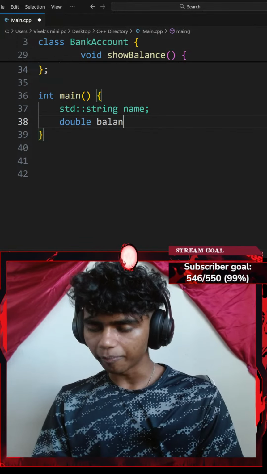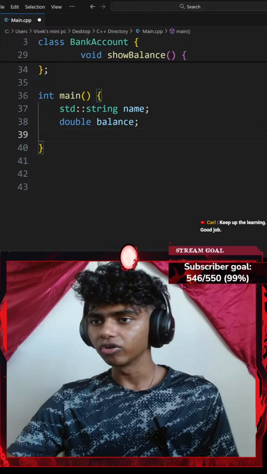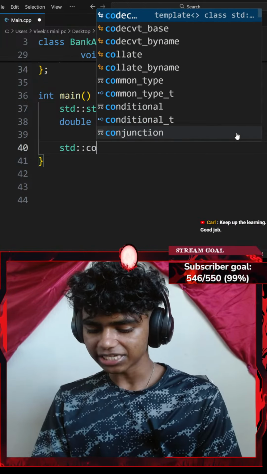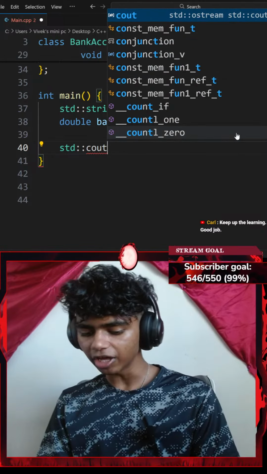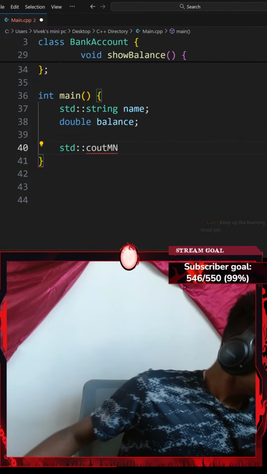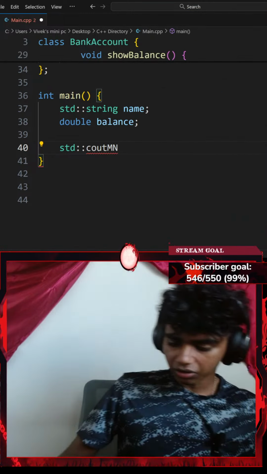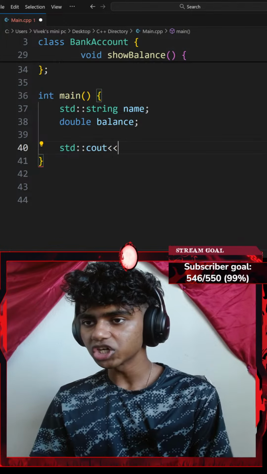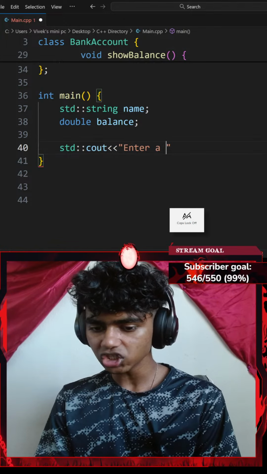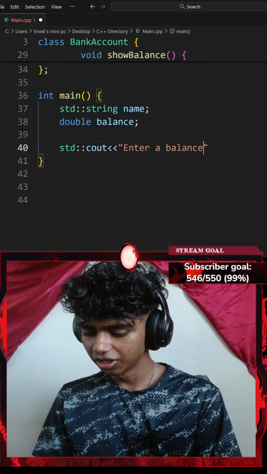Okay, next up. Then create a bank account object with that input. So I could go with a standard console output with an insertion operator. I'll say something like enter a name. This is going to be the name, ending with a semicolon, and then I'll go with a standard console input with an extraction operator. I want to extract something.